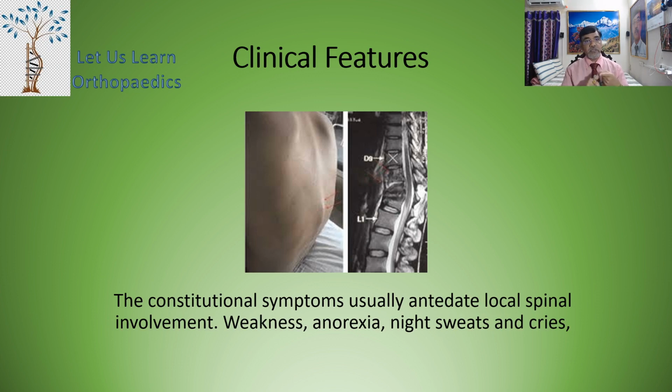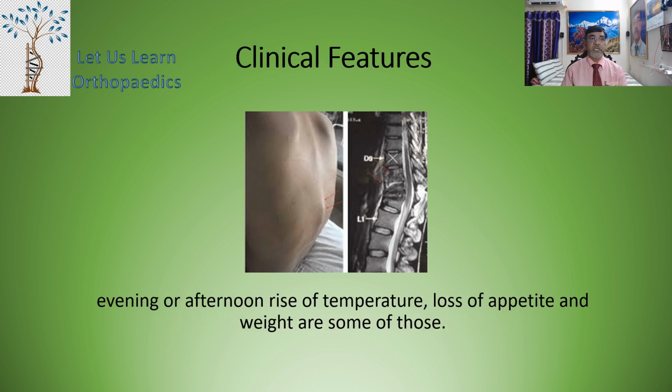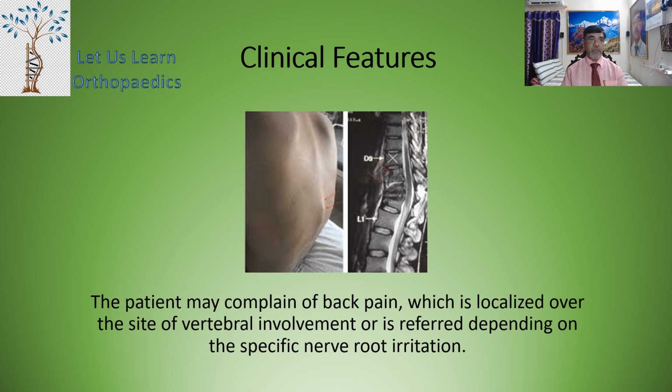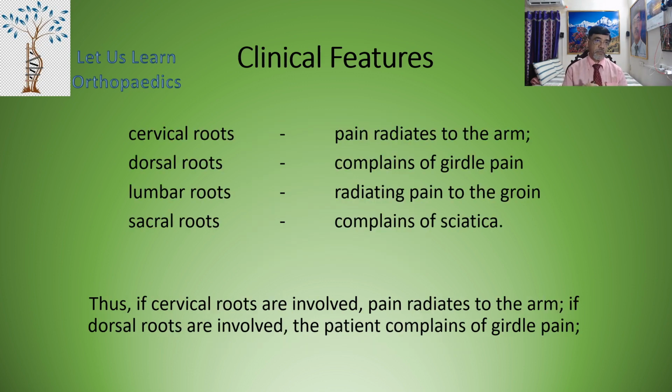Now weakness, anorexia, night sweats and chills, evening or afternoon rise of temperature, loss of appetite and weight are some of those constitutional symptoms. The patient may complain of back pain, which is localized over the site of the vertebral involvement, or is referred depending upon the specific nerve root involvement or nerve root irritation.